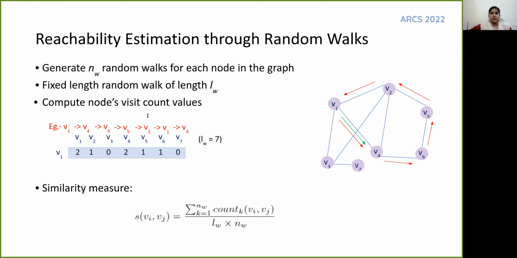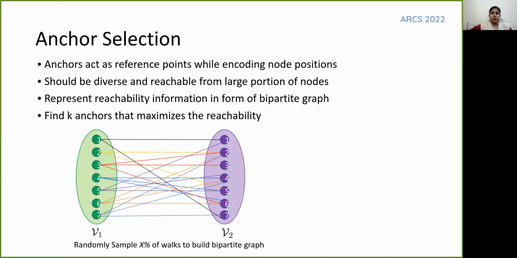For each pair of vertices Vi and Vj, we also compute a similarity measure, which is the average number of times vertex Vj is visited in all the walks originating at Vi, capturing position of vertex Vj with respect to Vi. In the anchor selection component, we try to ensure a diversified set of anchors in order to increase the reachability to distant nodes. For this, we sample a fixed number of walks from the previous step and create a bipartite graph to represent the reachability of the graph. K nodes are then selected such that minimum number of nodes from V1 cover maximum number of nodes from V2, which forms the anchor set.